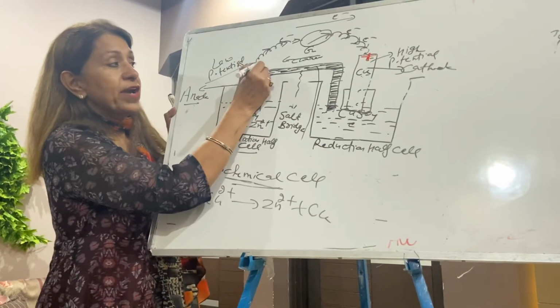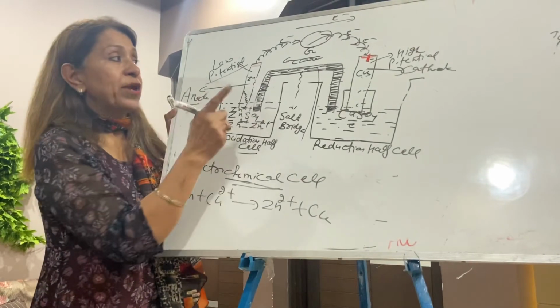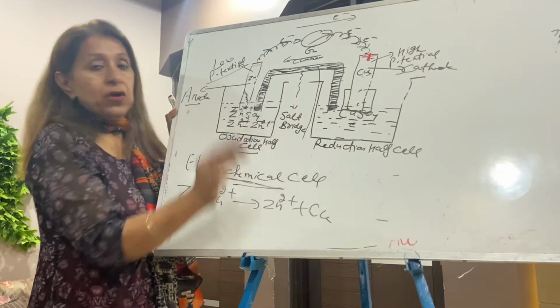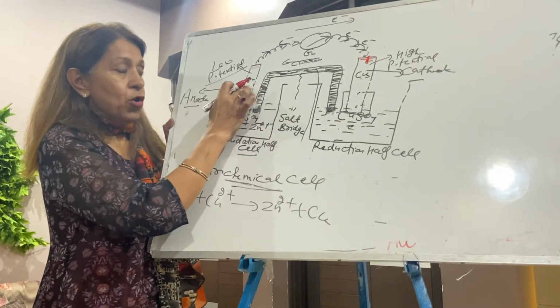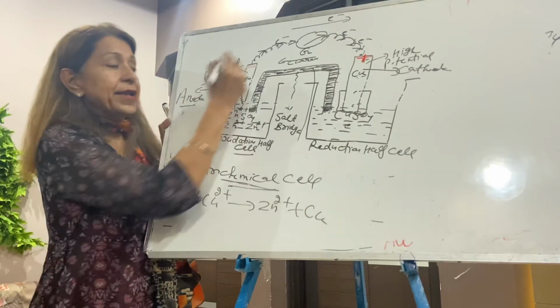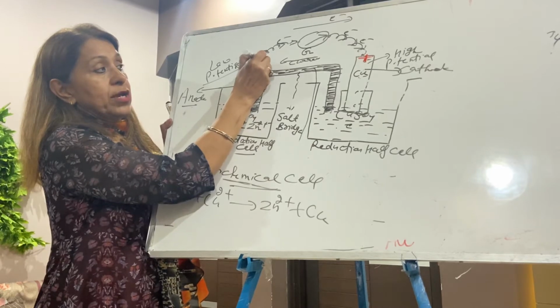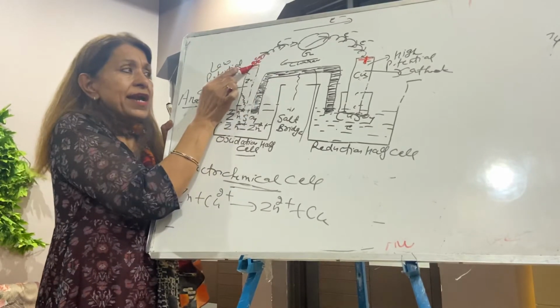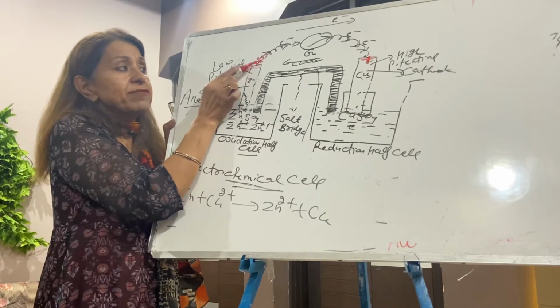Why do we give negative polarity to the anode? Because this plate oxidizes, zinc ions come into solution, and electrons go here. This end is rich in electrons, and electrons have a negative charge.